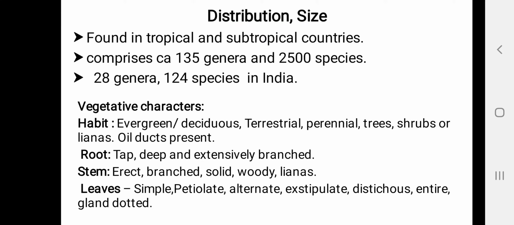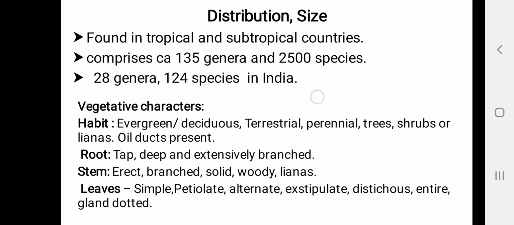Let us look into the distribution and the size of this family. This family comprises approximately 135 genera and about 2500 species, which are distributed in the tropical and the subtropical countries of the world. Out of this, 28 genera and 124 species have been reported in India.